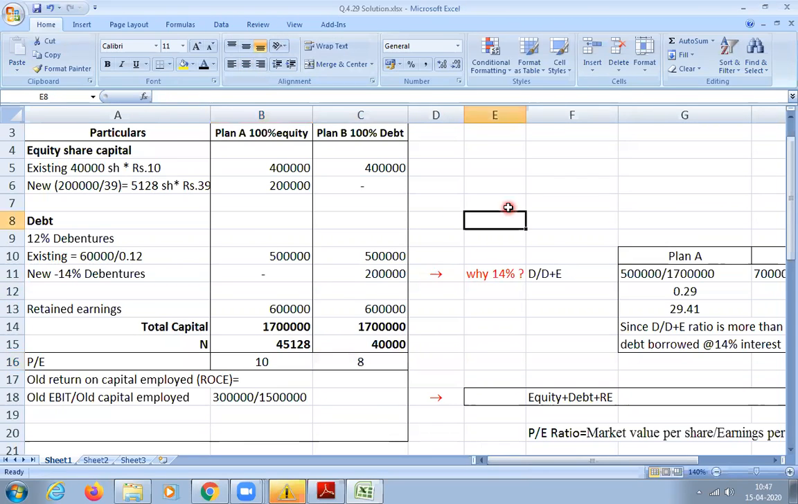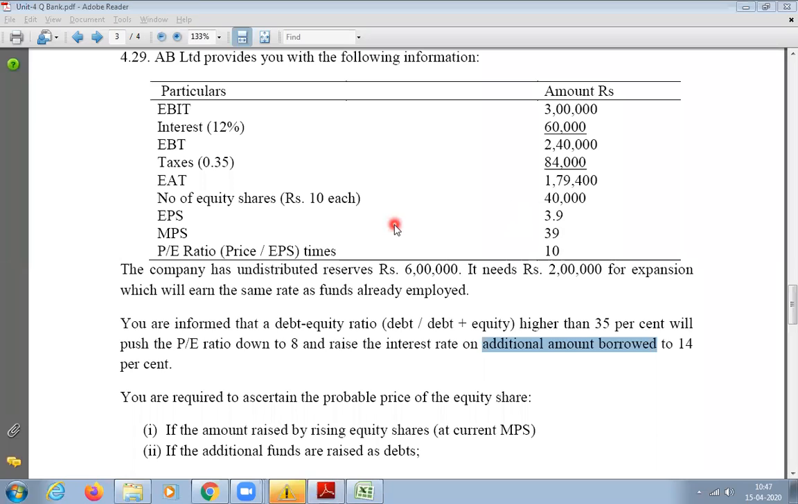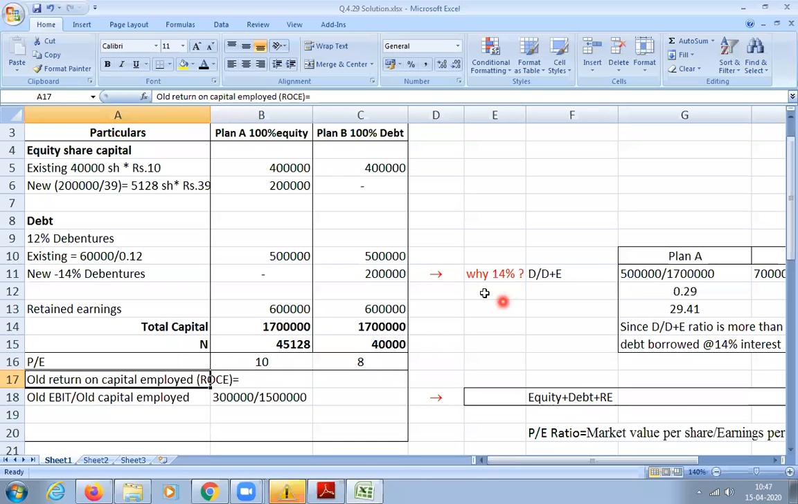No, sir. Next he says you'll be getting the EBIT. You have to calculate the new EBIT now. How to calculate the new EBIT? He says it needs 2 lakh for expansion, which will earn the same rate as the funds already employed. The rate of return will be the same as what they got on the earlier capital. The earlier capital, what was that? 4 plus 5 plus 6. How much is that?